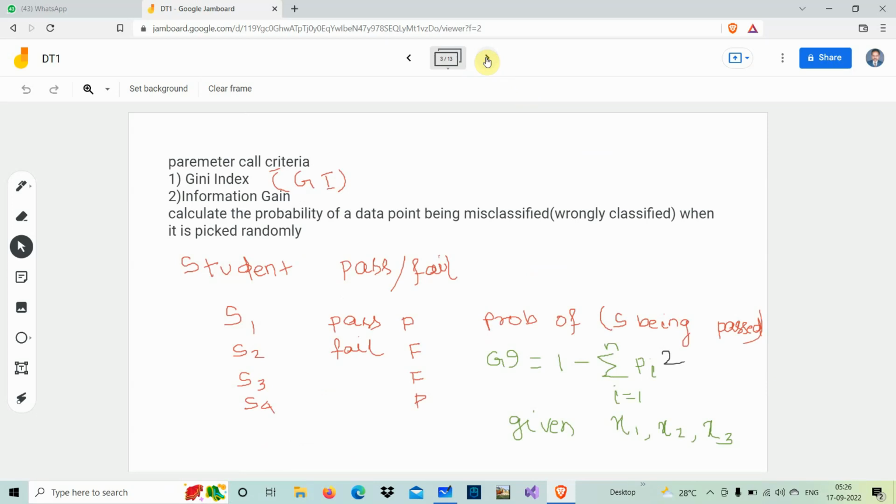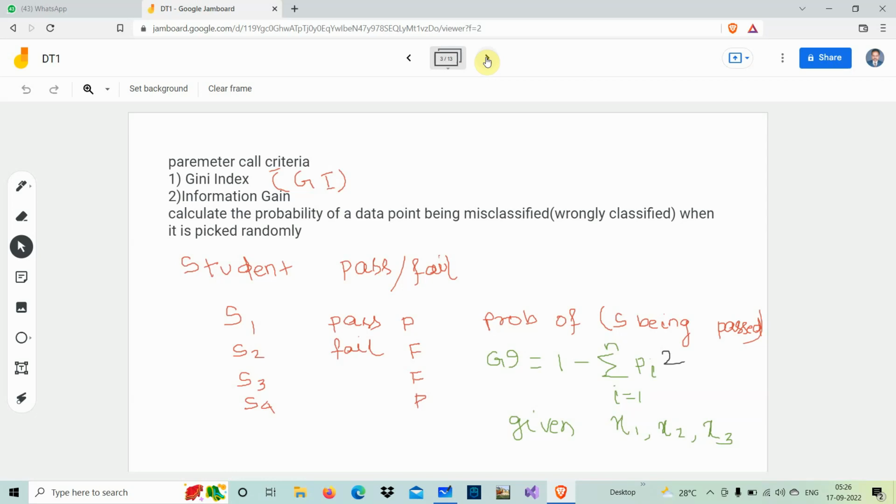Now let us take one example. We take the results of some students in a semester, and we are going to predict whether the student passes or fails. Let there be 4 students, S1, S2, S3 and S4. These are the names of the students. Student 1 pass, student 2 fail, student 3 fail, student 4 pass.